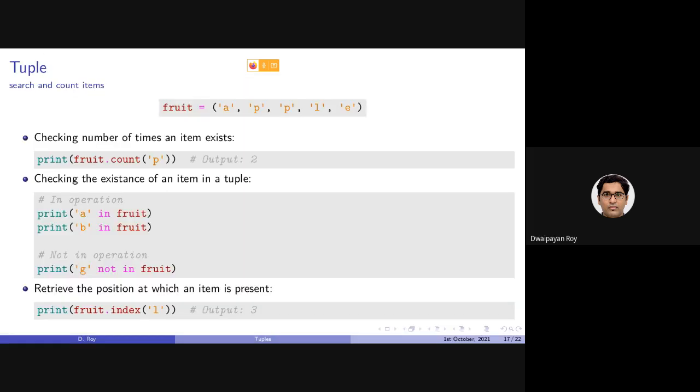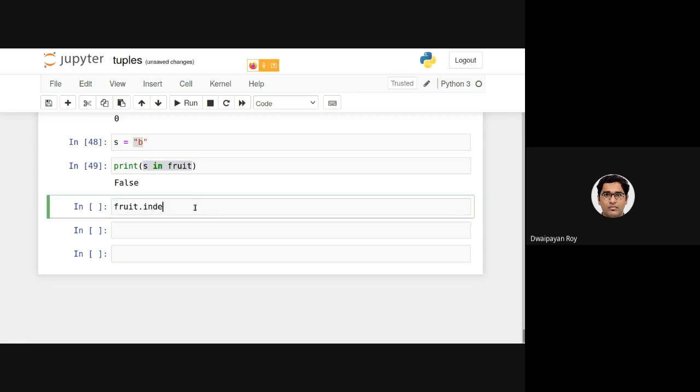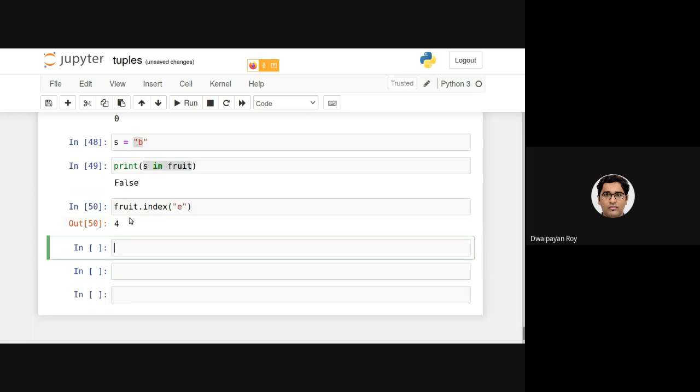We can also retrieve at which position an item is located. For example, fruit.index is another function which is similar to the list function. If I want to get the location of E, it will provide 4.